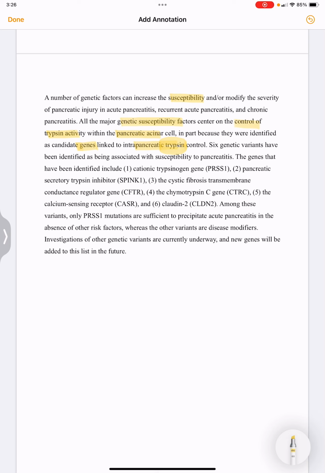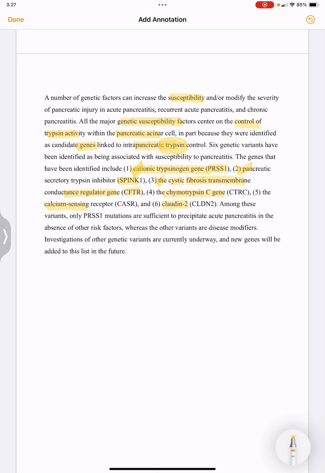What are these six? The cationic trypsinogen gene PRSS1, pancreatic secretory trypsin inhibitor SPINK1, the cystic fibrosis transmembrane conductance regulator gene, the chymotrypsin C gene, the calcium sensing receptor, and claudin-2.